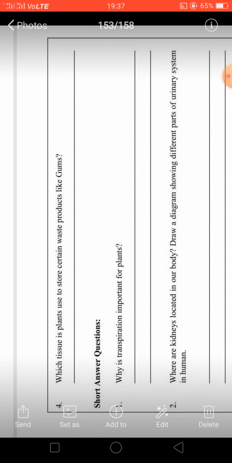Now next question, why is transpiration important for plant? Transpiration को कहा गया है necessary evil, means it is evil also and it is necessary also, इसकी वजह से plants lose water also but it is necessary also. So why is it important? The first thing is that it provides cooling effect to the plant. That is very important. Secondly, this transpiration creates a transpirational pull which is responsible for the movement of water from roots to the top of the tree.